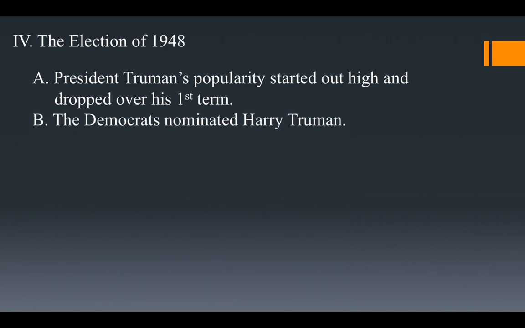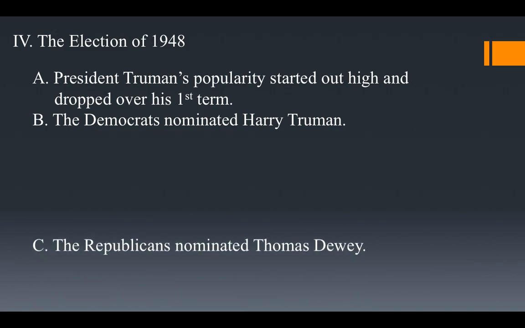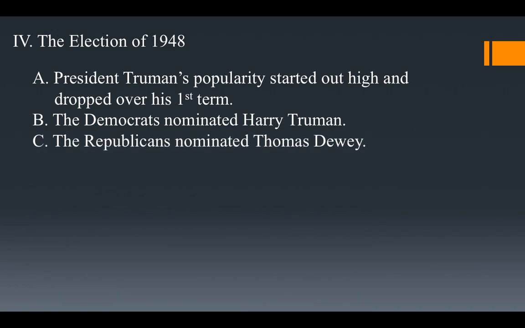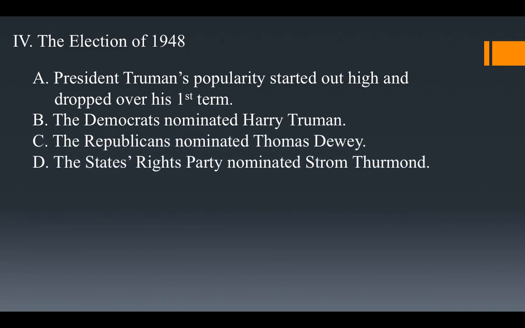However, the Democrats nominate him for his own term. Remember, he's finishing FDR's term from 1944. So in 1948, Harry Truman is nominated for his own term. The Republicans nominate Thomas Dewey. There's a third-party candidate, and his name is Strom Thurmond. He's nominated by the States' Rights Party.